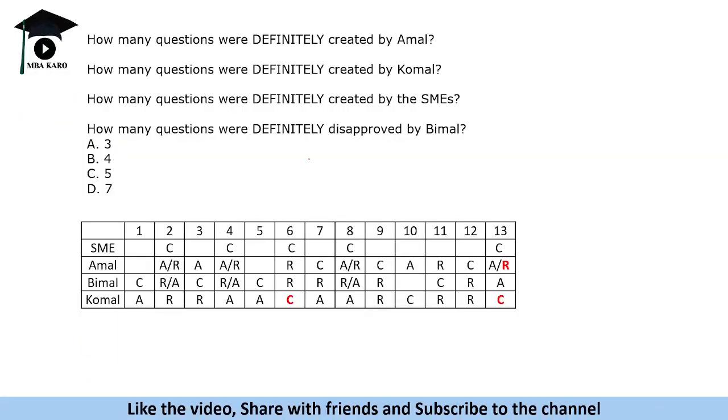Okay, so first is how many questions were definitely created by Amal. So we need to check how many are definitely created. So here C means created. Okay, so we need to see this. So first question, if we see one question, two question, three questions, right? Three questions created by Amal.